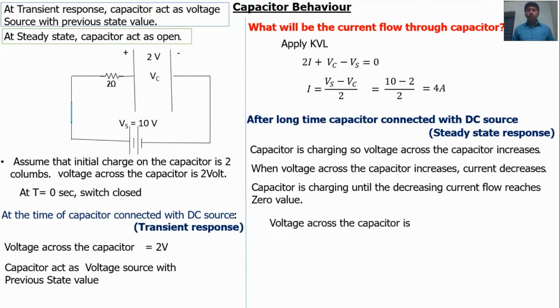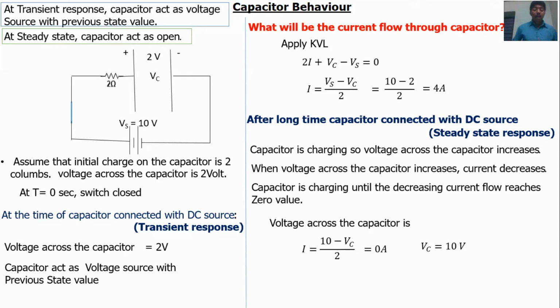So, what will be the voltage across the capacitor? We have to find the voltage across the capacitor from the known parameter. Current is equal to 0. So I = (10 - Vc)/2 = 0, where we don't know the Vc value. At steady state condition, the current flow through the capacitor is 0, as it is fully charged. So I = 0 amps. From that we can find Vc = 10 volt.